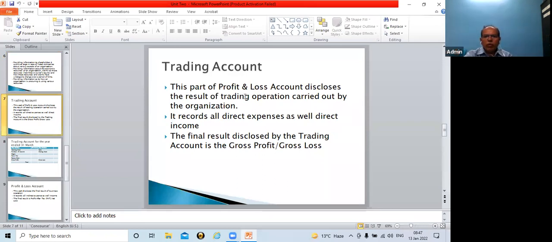So this part of the profit and loss account discloses the result of trading operation carried out by company. It records all direct expenses as well as direct income, and the final result, either gross profit or gross loss. So this is the meaning and objectives of preparation of trading account.